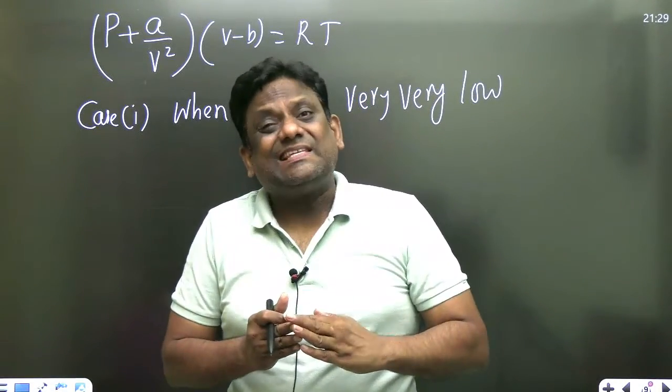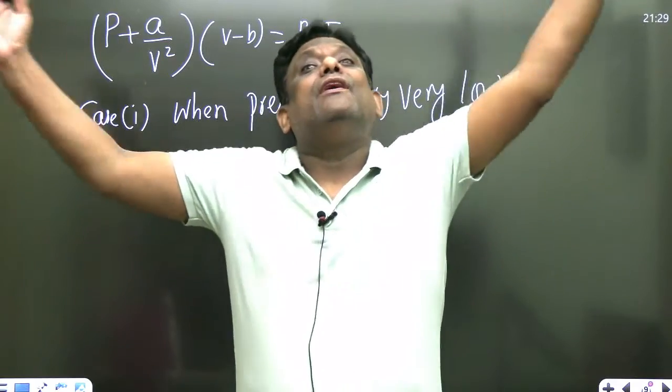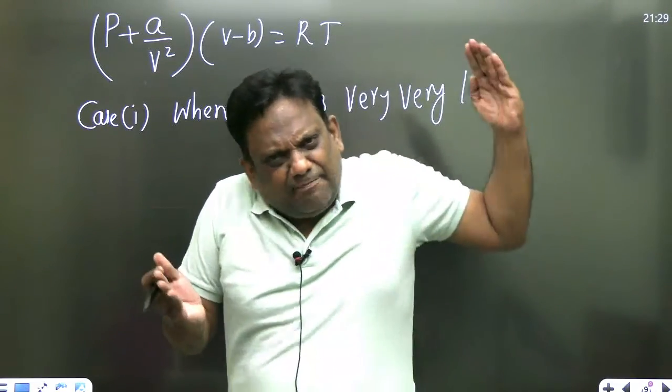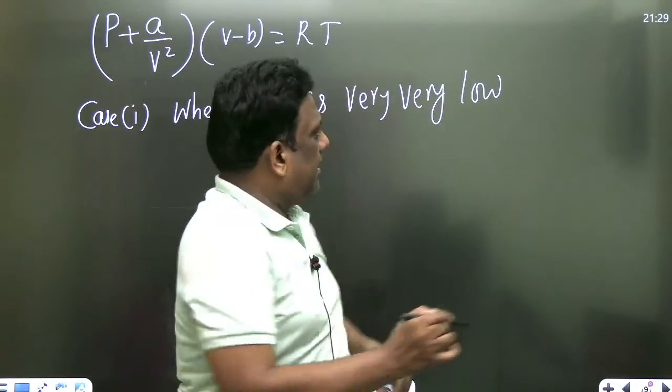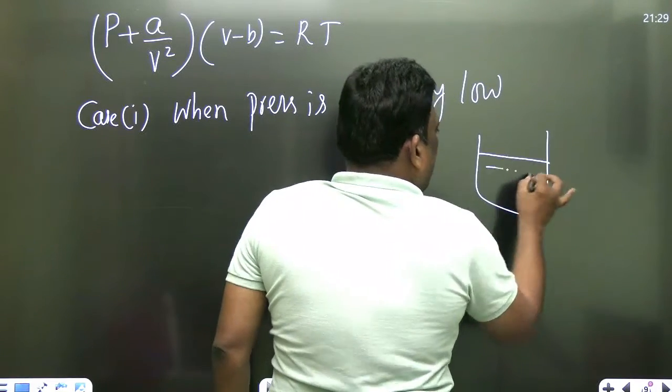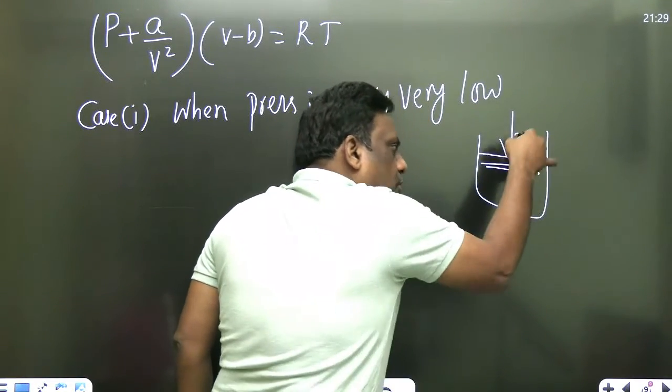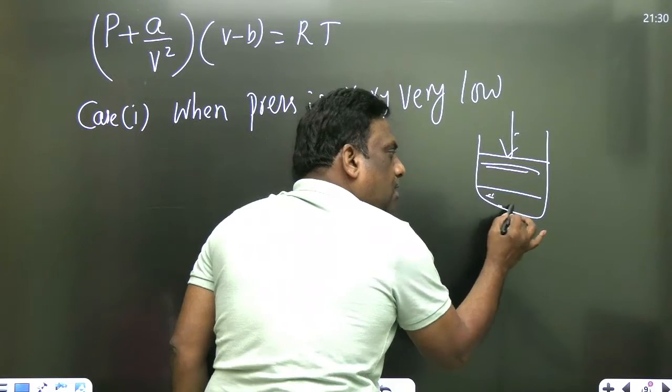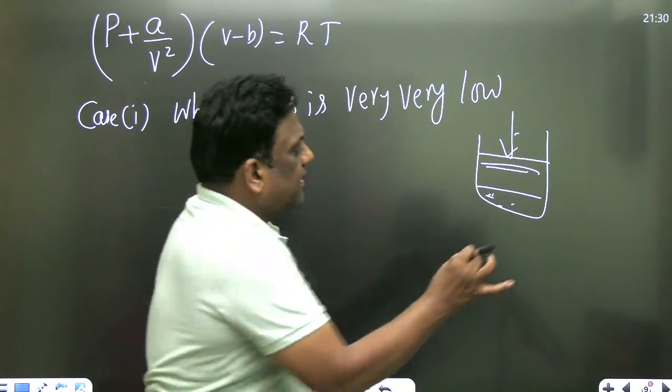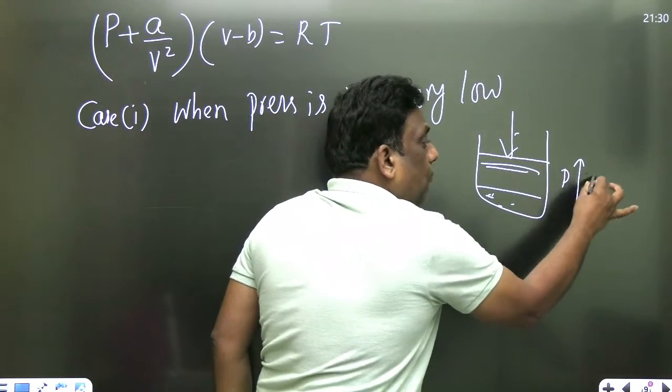When the pressure is less, means volume is very large. I repeat, sirs, जब pressure ज्यादा है, देखो, I'll give you a simple example. When you are compressing it, when the pressure is more, when you are increasing, what is happening to the volume? Volume is becoming less. So when the pressure is high, volume will be less.